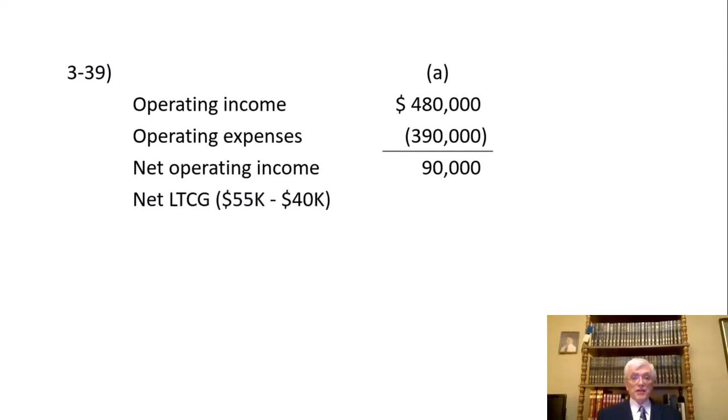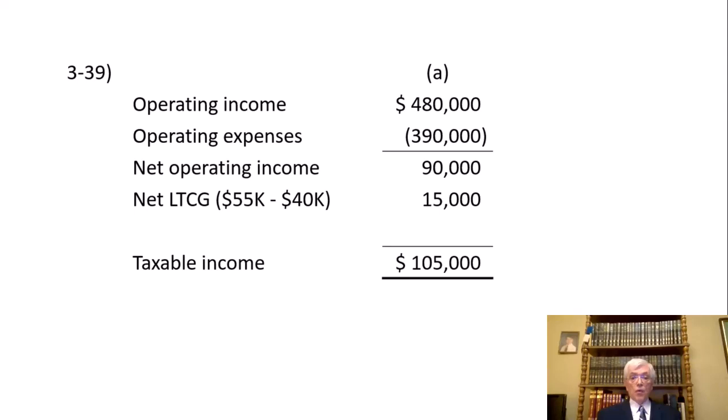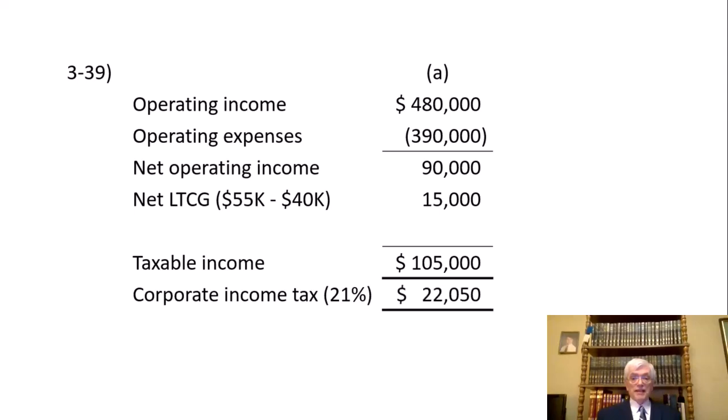We had a net long-term capital gain, $55,000 gain minus the $40,000 short-term loss, $15,000. So total corporate taxable income, $105,000. The tax at 21% is $22,050. Letter B, assume instead that Tanager's long-term capital gain was $15,000 rather than $55,000.